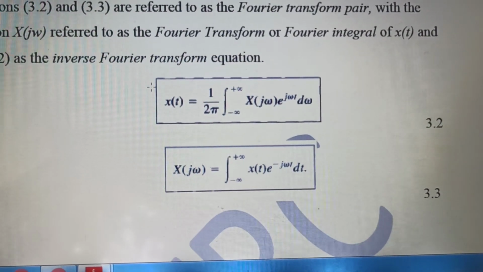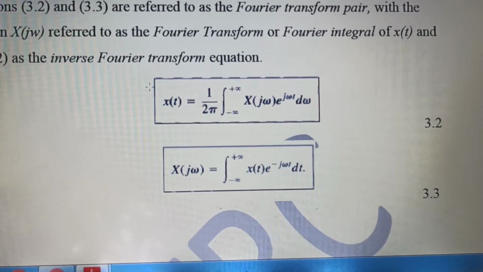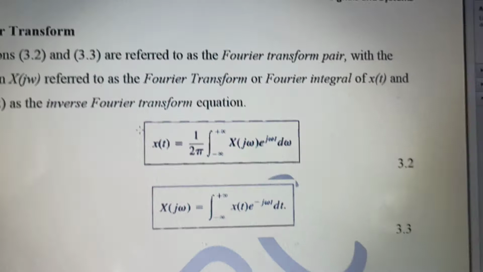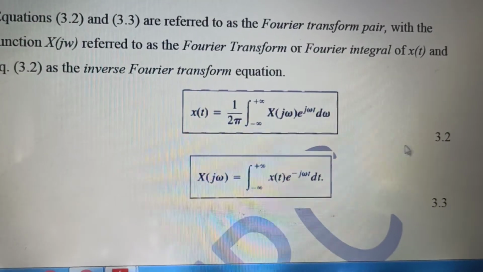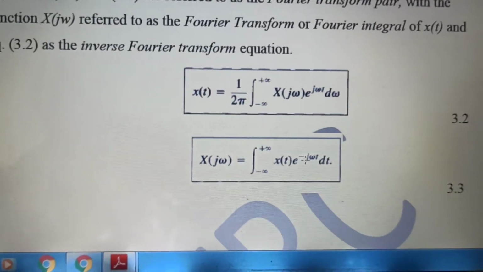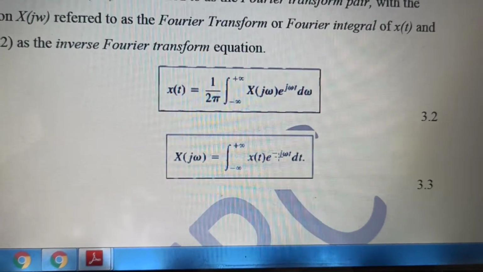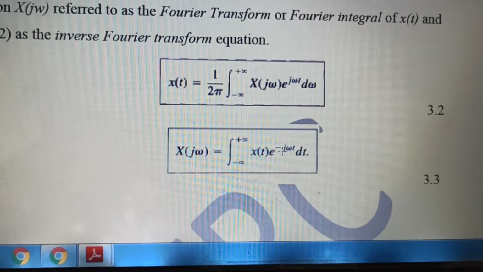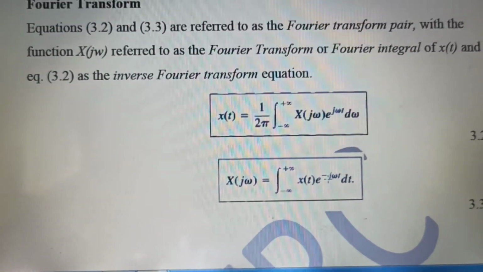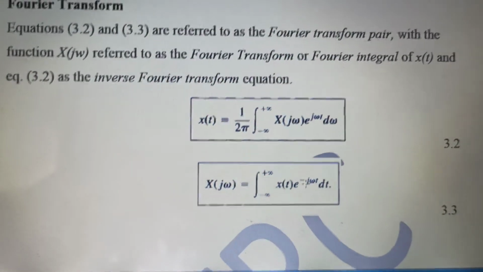The second thing is very important: e to the power j omega t is the multiplier in the topmost expression. Have a look at this. The multiplier is e to the power j omega t, whereas here the multiplier is e to the power minus j omega t dt. Clear? I think these two terms are very clear. This is the Fourier transform pair, and this should be in our mind very clearly.